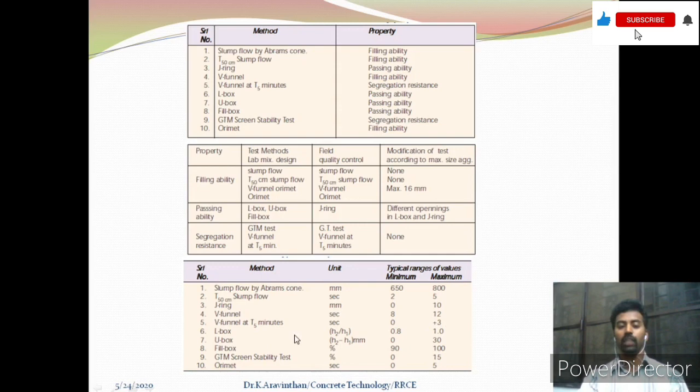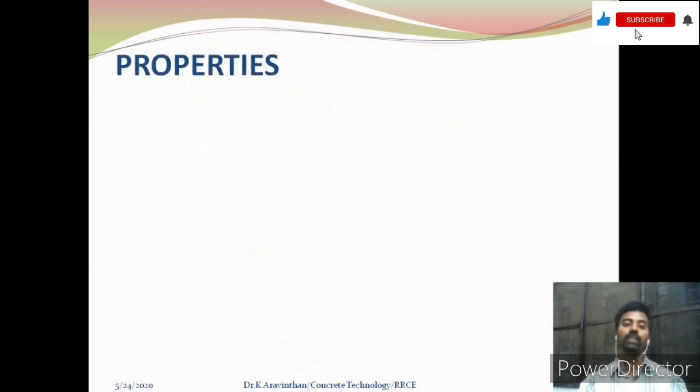and while doing the L box test, the H2 by H1 ratio should be 0.8 to 1, and while conducting a U box test, H2 minus H1 should be 0 to 30 mm. So these are the ranges if the concrete has this character. So here you can see the three qualities which we have identified, that is filling ability, passing ability and the segregation. These three qualities should be within this guideline in order to get a self-compacting standard. So next,